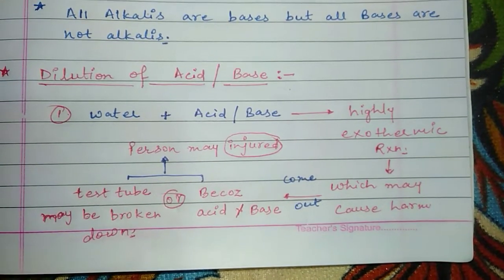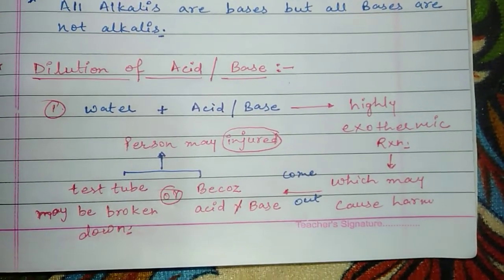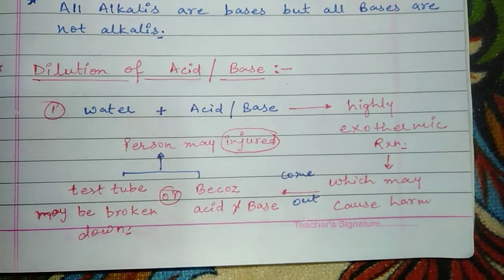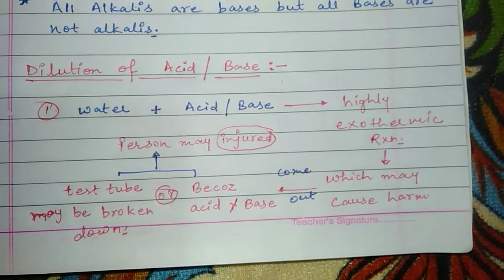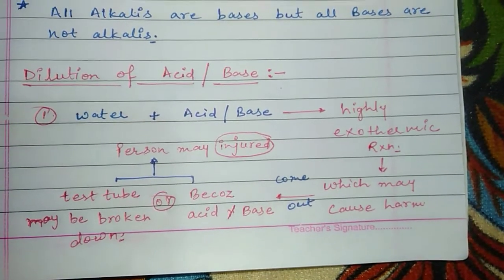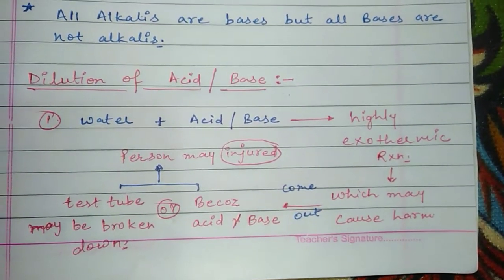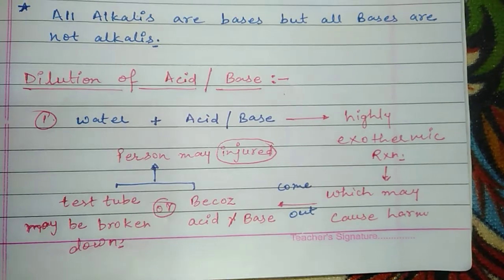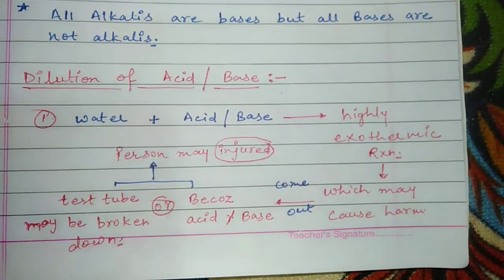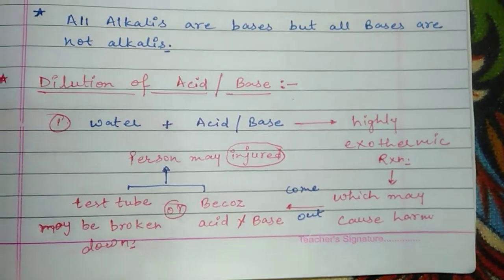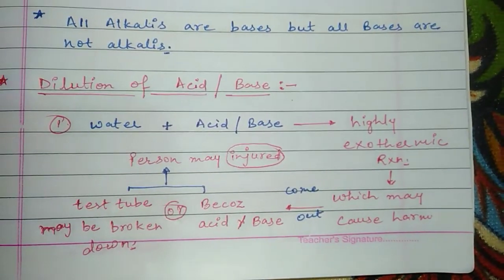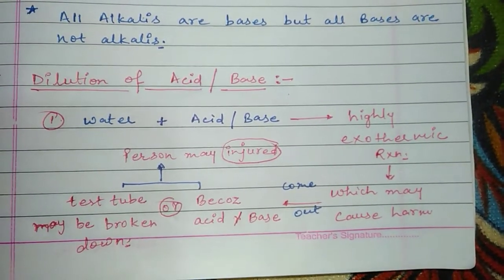If the water amount in the solution is less, that solution is known as a concentrated solution. Here we are going to talk about how we can dilute acid and base. It is very important, and some of the time in the exam regarding this topic you will find a question.